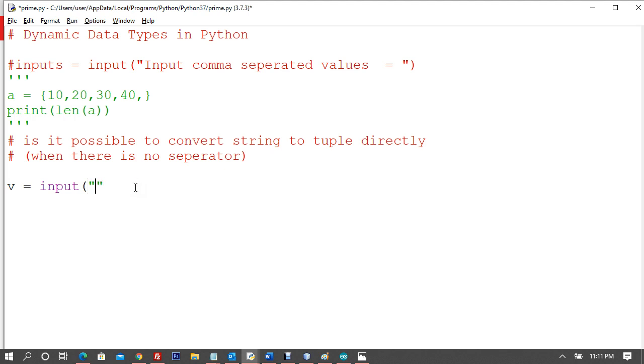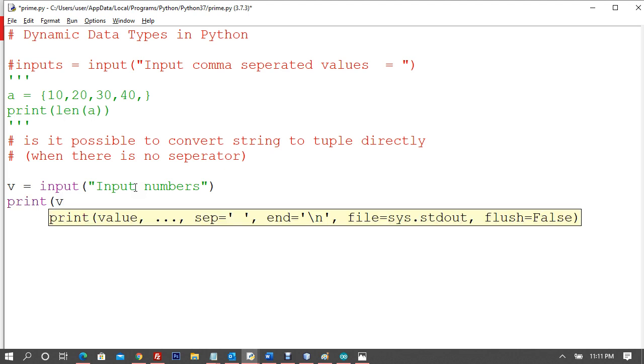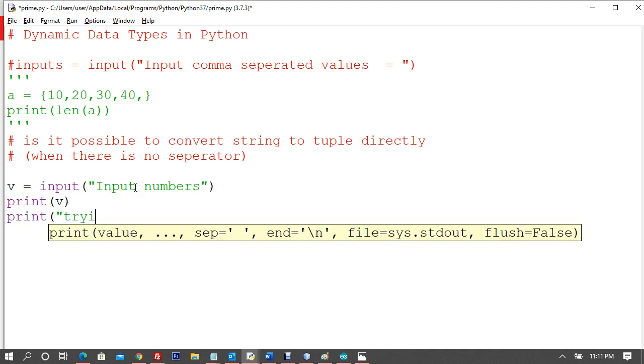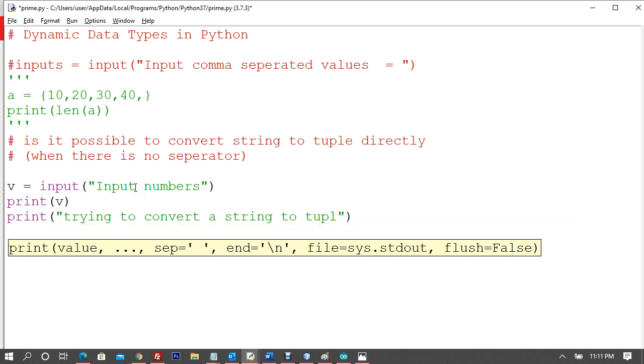So I'll say input numbers and I'll say print v, okay, and now say print trying to convert a string to tuple. And remember, we have no separators right here.